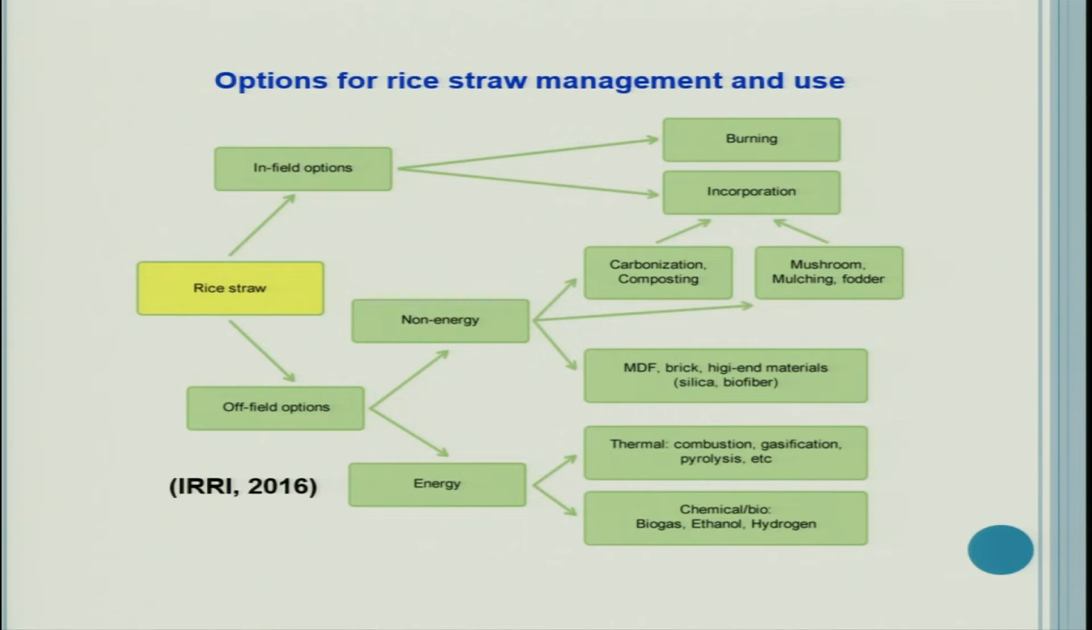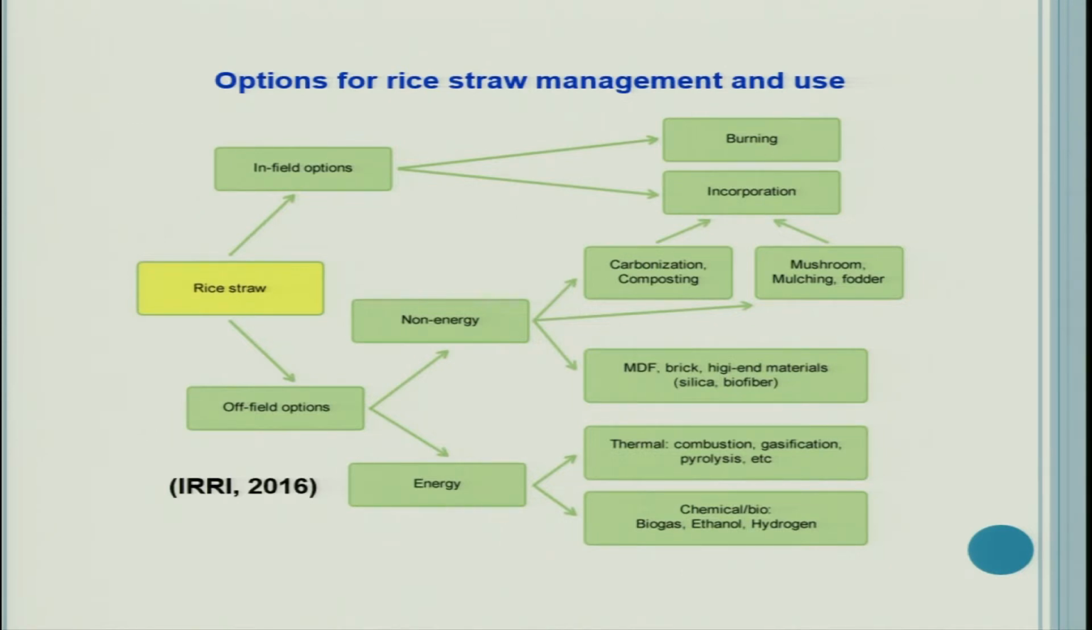Now see, this picture is very important. Options for rice straw management and use. There could be many options and some are practical also. Some are being followed by people also. So see the yellow rectangle, rice straw, and then in-field options on the top. What are the options in the field? What can be done right on the farm? Burning is the easiest option, which is not recommended.